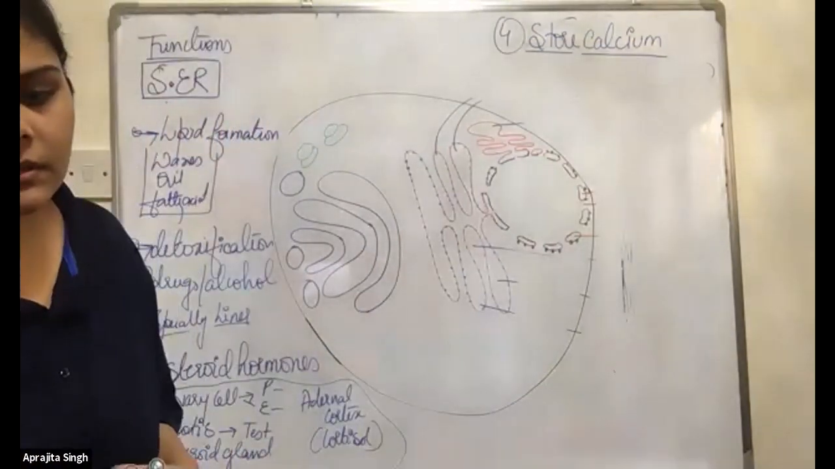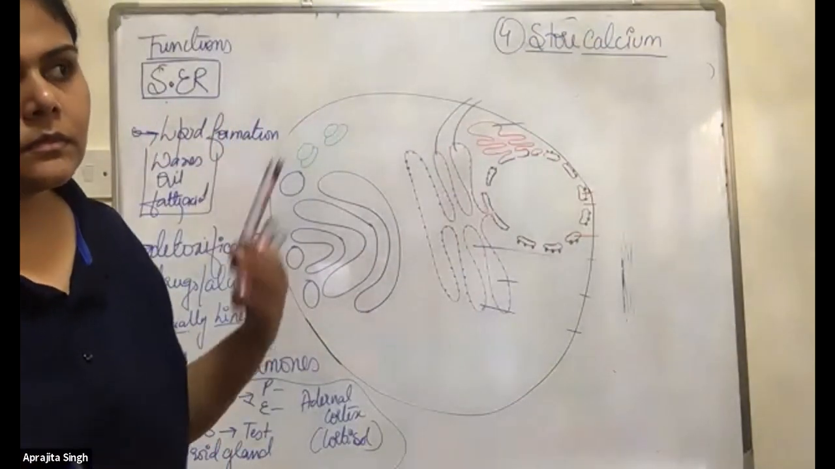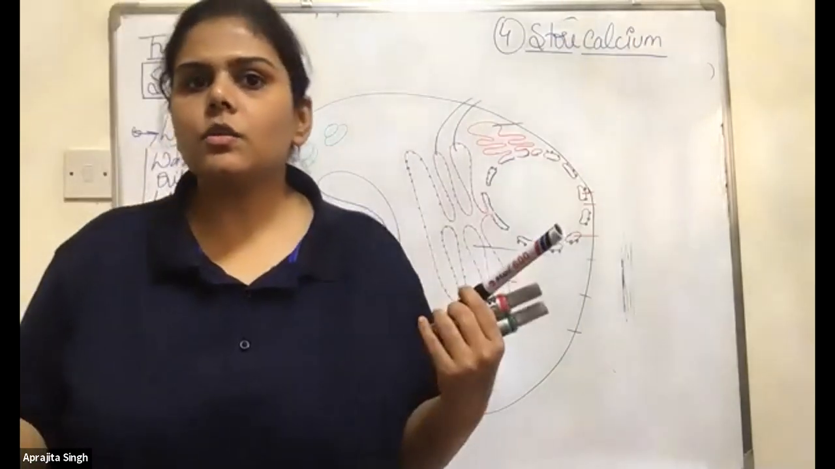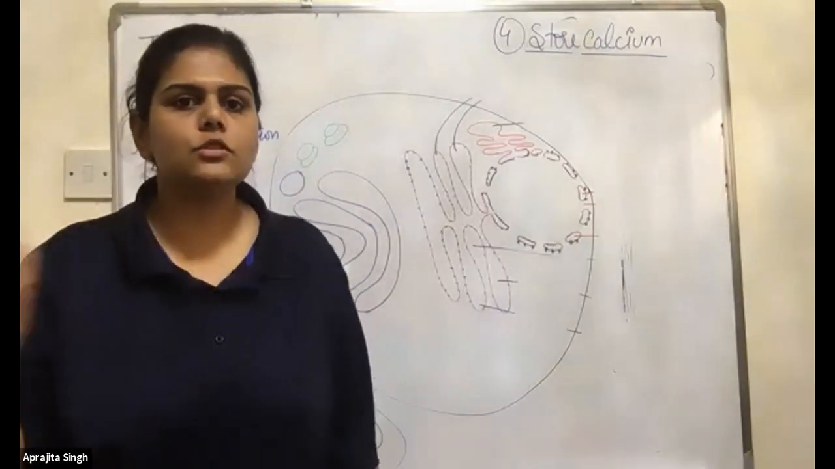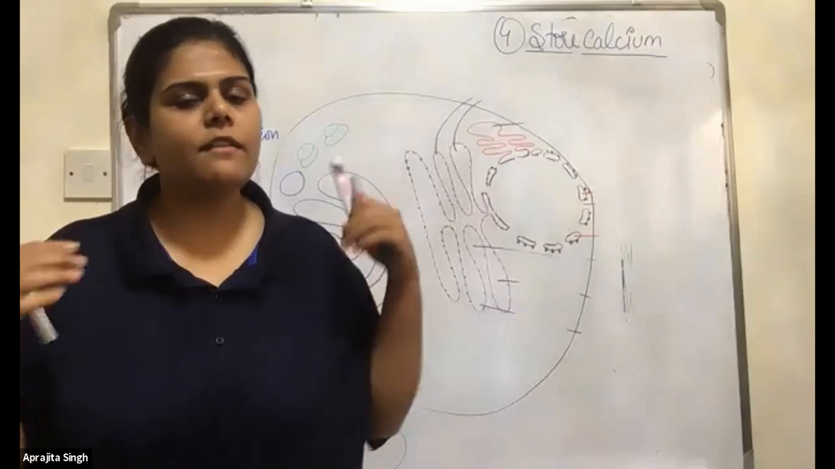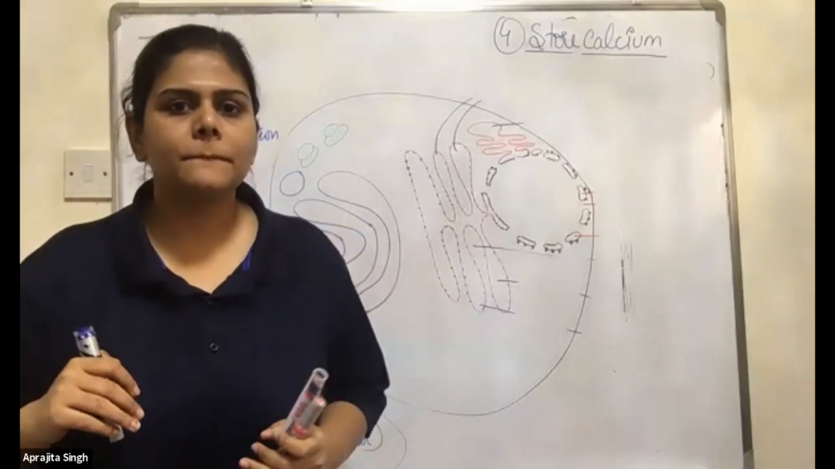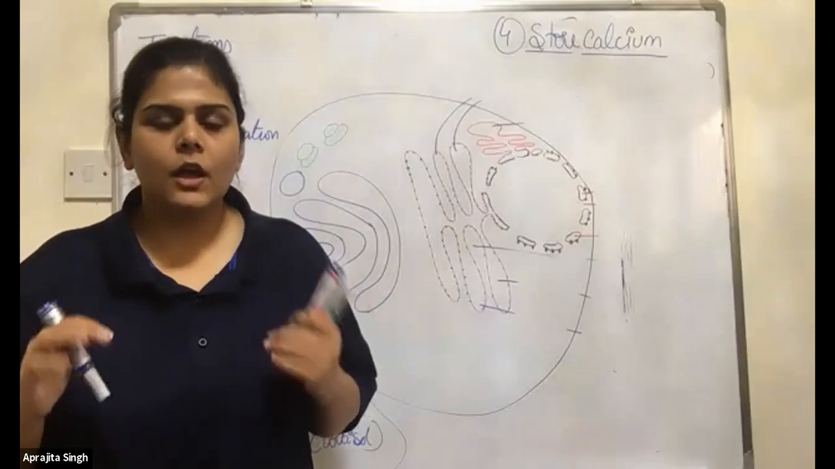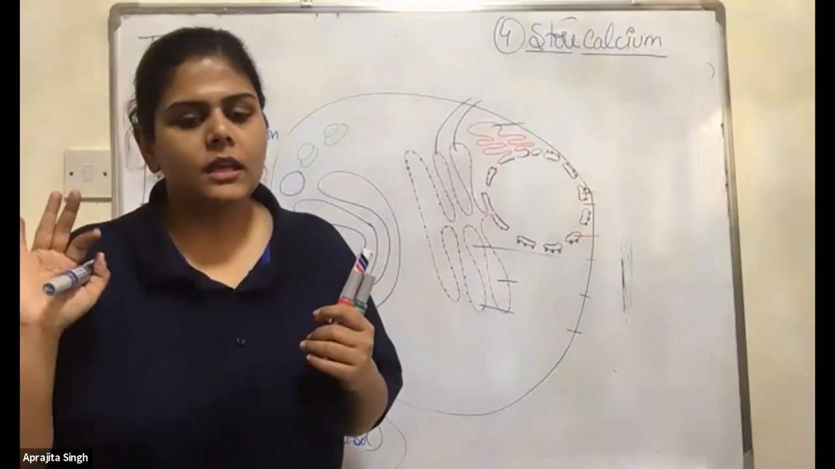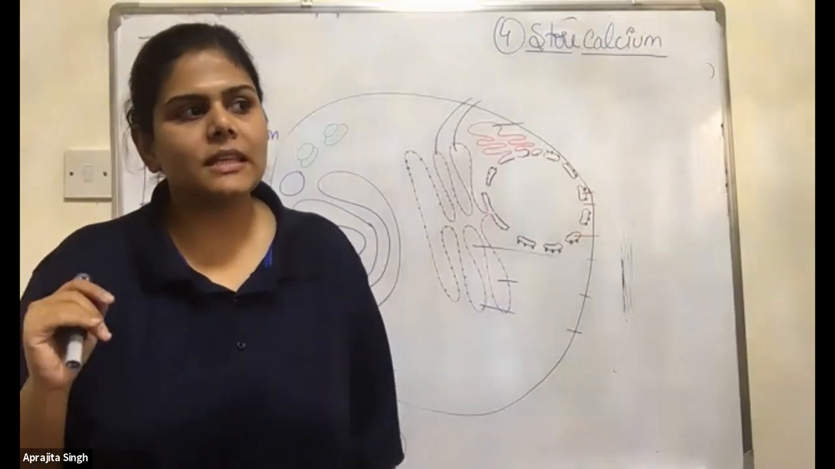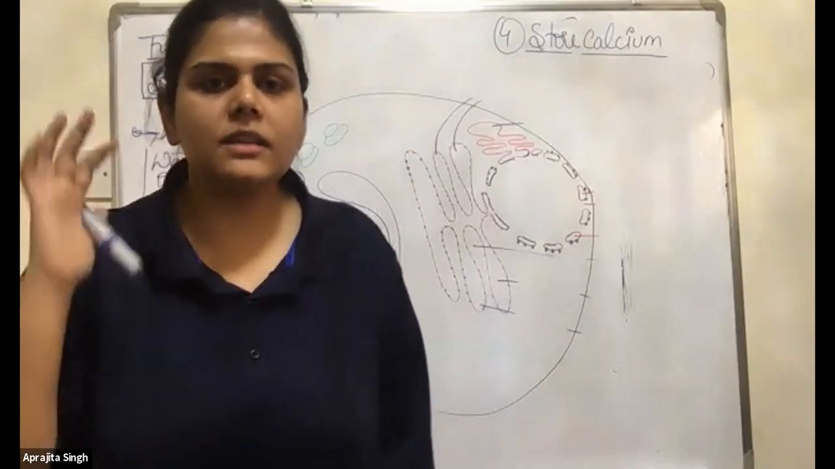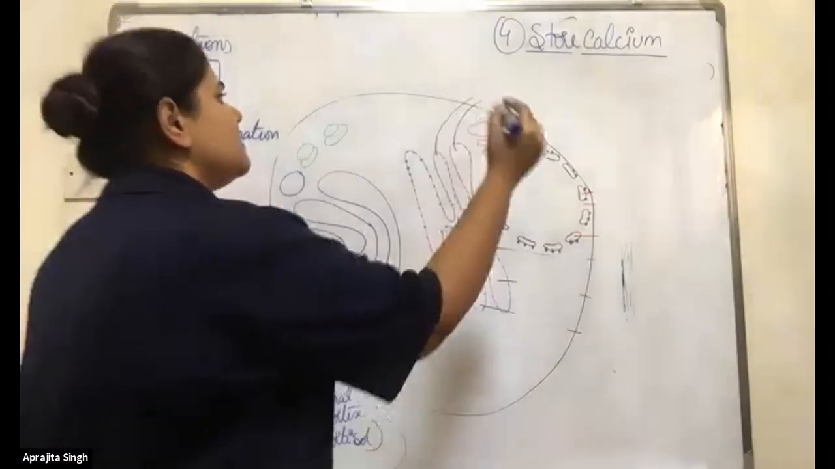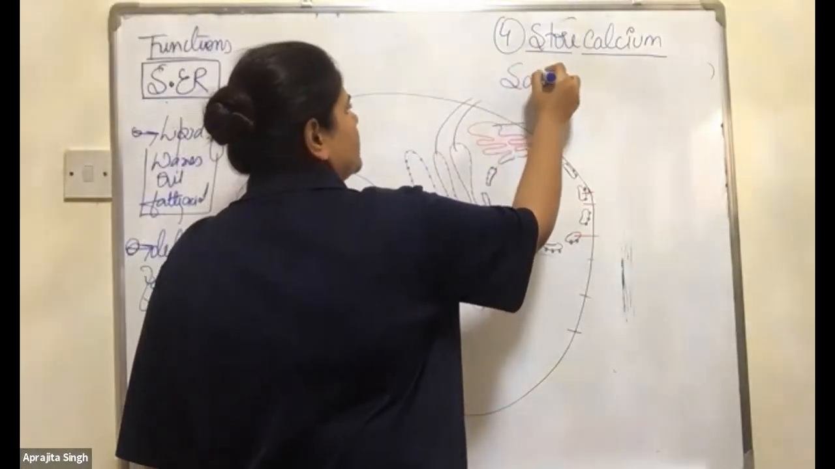Can anyone tell me? They are storing the calcium. Then what is the use of the calcium? Why do they store the calcium? Can anyone have any idea? Okay, I will give you one more hint. They store calcium. Basically, it is done by the sarcoplasmic reticulum. There is one word, sarcoplasmic.